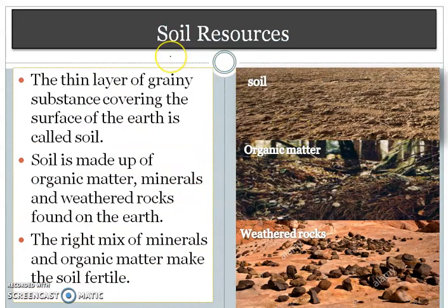Soil resources. Soil is considered a very important resource because it has all the properties to sustain life.